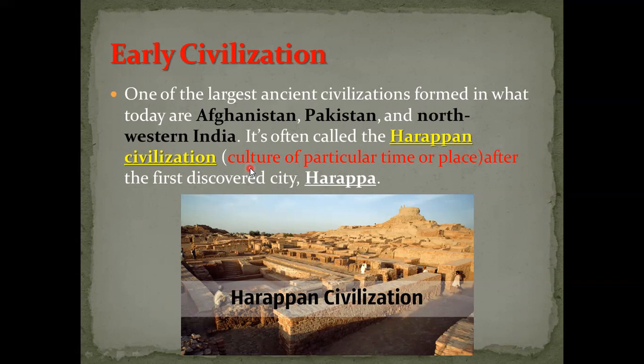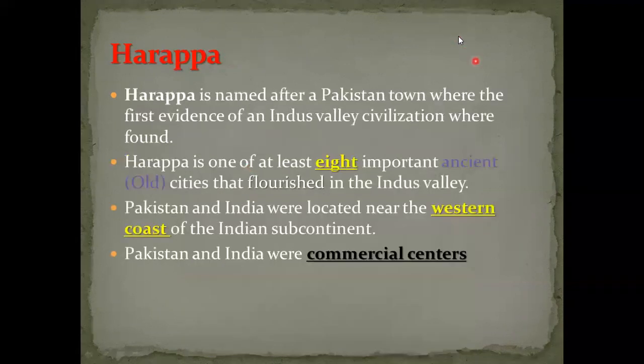After that, we have Harappa. What about Harappa? Harappa is the name of a city. Where is Harappa? In Pakistan, a town where the first evidence of the Indus Valley civilization was found. The word evidence means proof, that there were people from the past who had built this place.